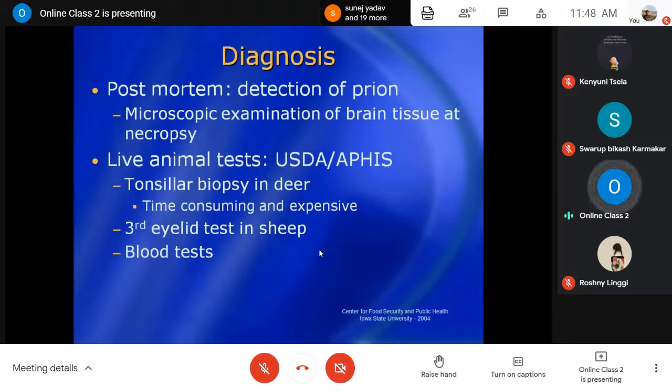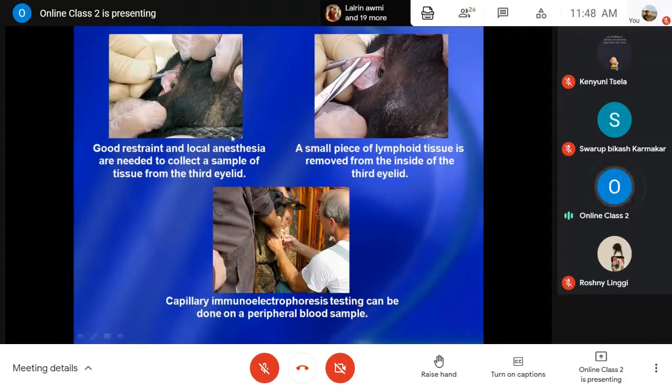In the third eyelid tissue, some lymphoid tissue there is used to show the presence of the amyloid plaques and all these things, stained with some specific stain, and then you can see the affected protein particles of prion protein, that is the scrapie one, the infected one, right? Then some blood tests also can be conducted. So this is about the third eyelid tests.